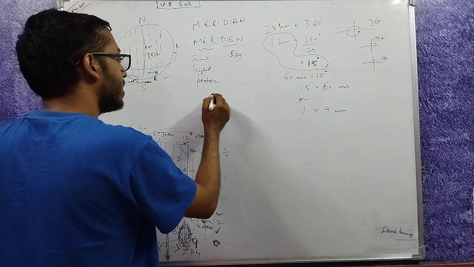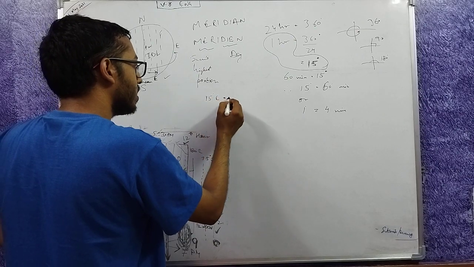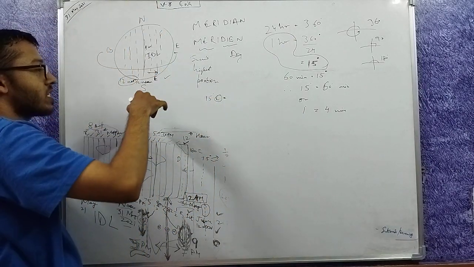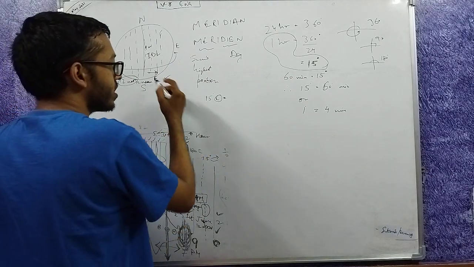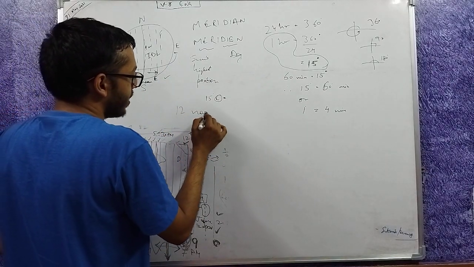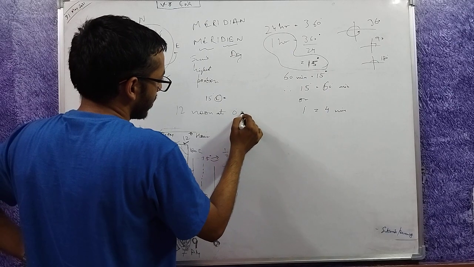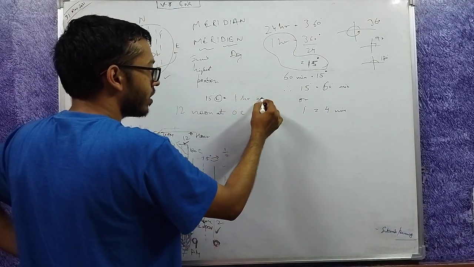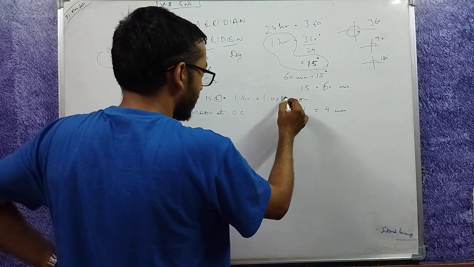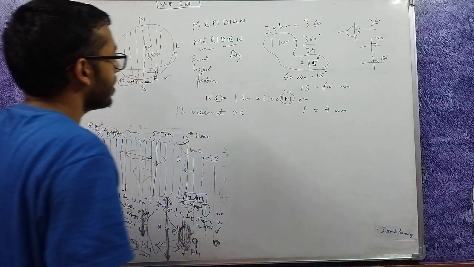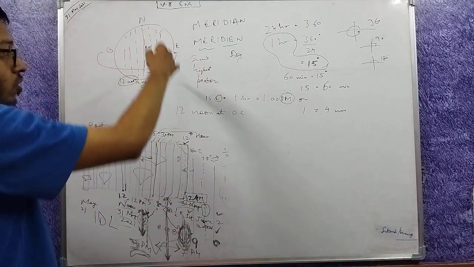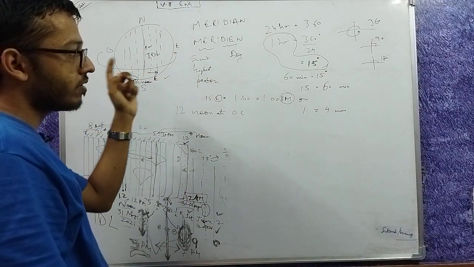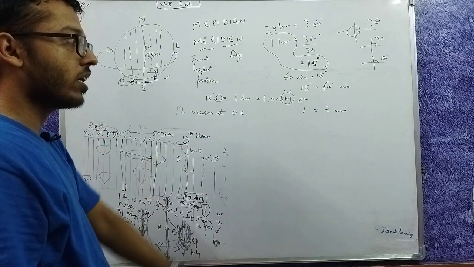So for 15 degrees east, what will be the time? 15 degrees east means we are moving here, so this place must have already seen the sun. So if it is 12 noon at the prime meridian, what is it at 15 degrees? 1 hour ahead. 1 hour ahead means 1 p.m. Why p.m.? Because this place must have already seen the sun overhead 1 hour earlier. 1 hour earlier it was 12 noon here.